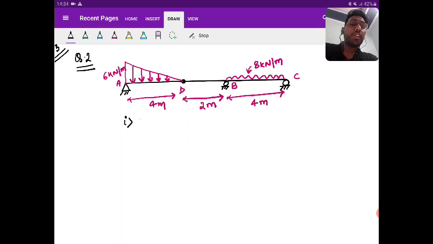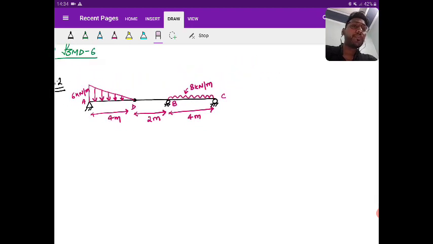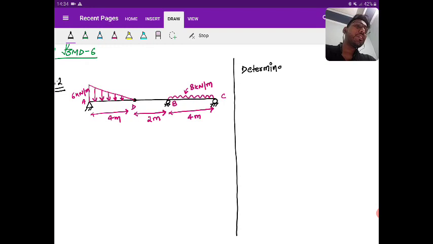First, determine support reaction. Okay. Let me write this part on the right side so that I can use the portion for solving the question. So first you need to determine support reaction. Okay. This is the first part. This is for 5 marks.